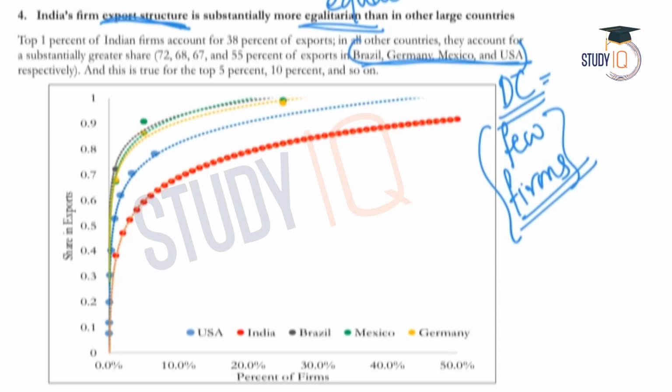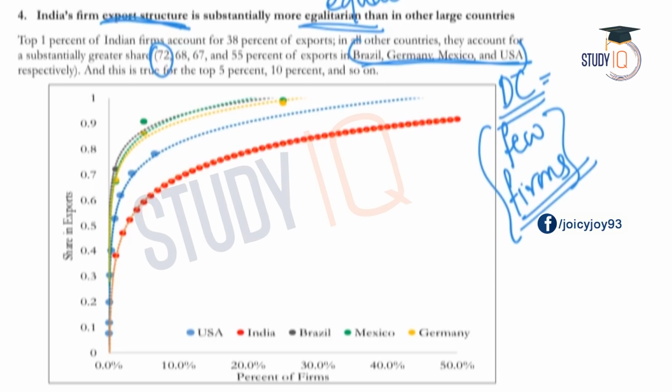If we take the example of Brazil, the top 1% of the firms handle 72% of the total trade. With regard to Germany, 68% of the total trade is done by the top 1%. So in developed countries, the top 1% of the firms are accountable for the majority of the trade.